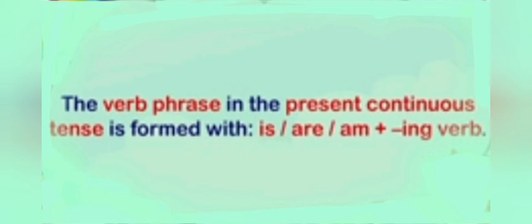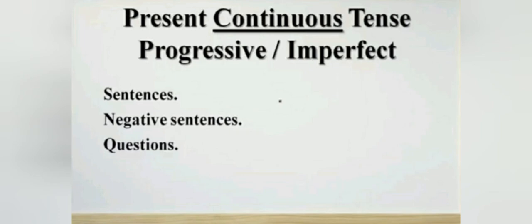Is, am, are are helping verbs. Students, present continuous tense is also known as present progressive tense, and another name of present continuous tense is present imperfect tense. Now, let me tell you how to form positive, negative, and interrogative sentences of present continuous tense.